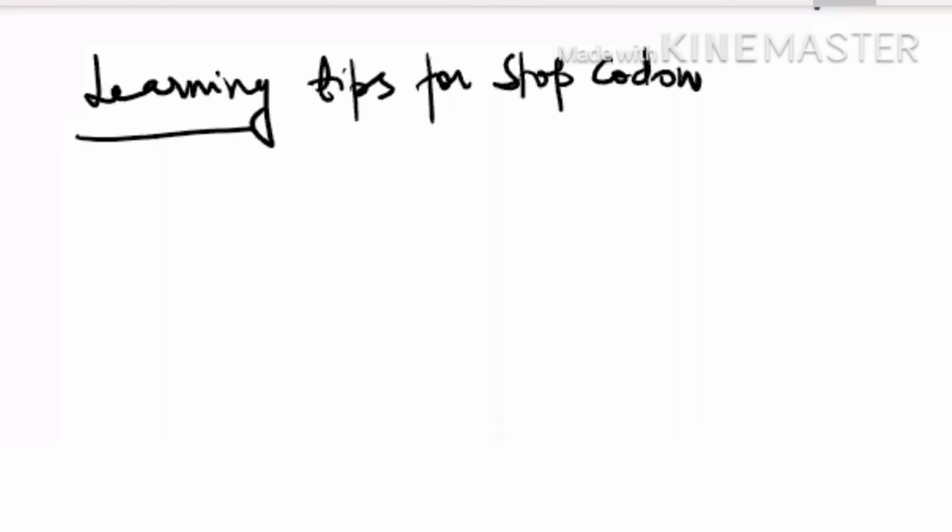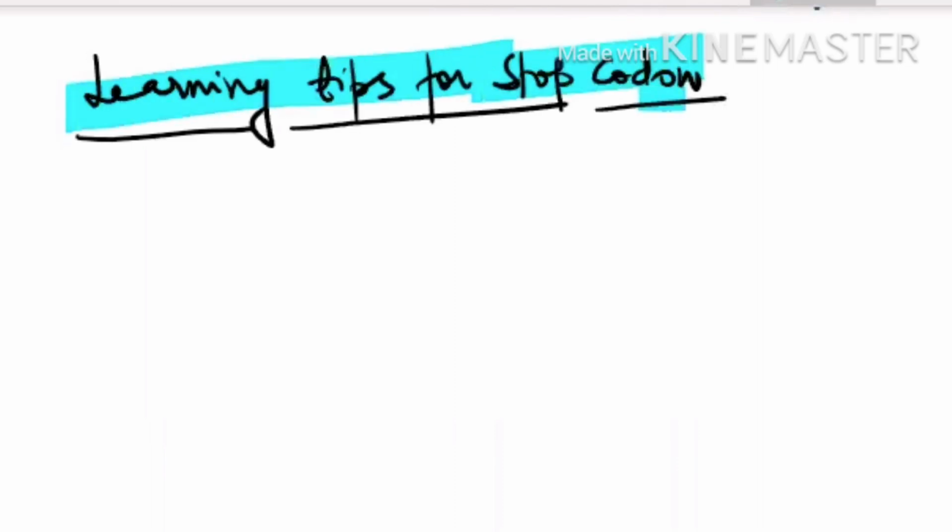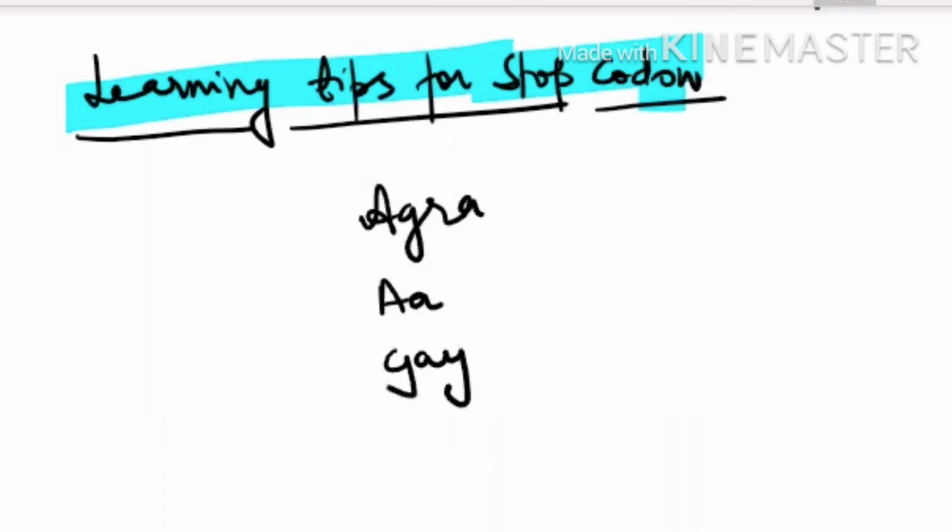Now see the learning tips for stop codon. This is my own learning tip which I made. See here. You just remember one statement: Agra, a gaya. Okay, just write this Agra, a gaya, and in front you put U. And then you make it UAG, UAA, UGA.